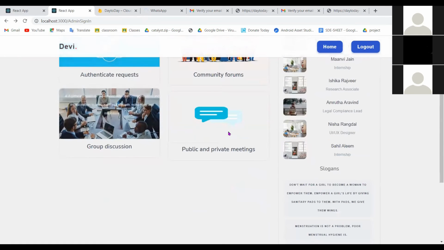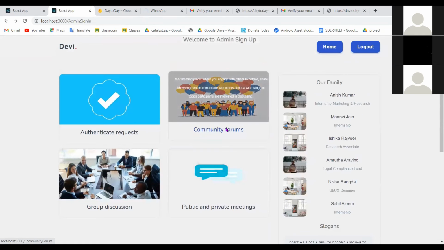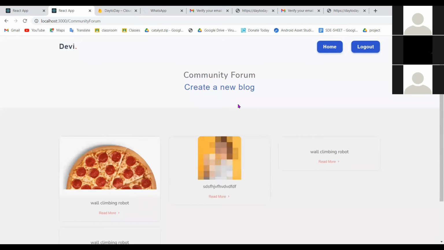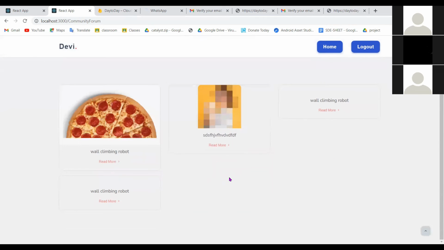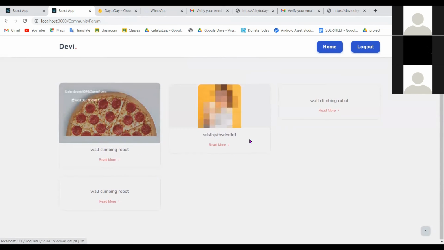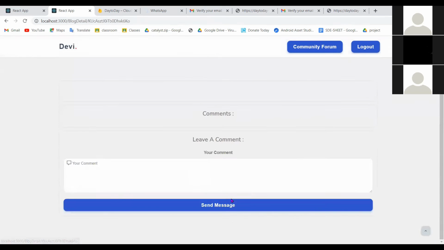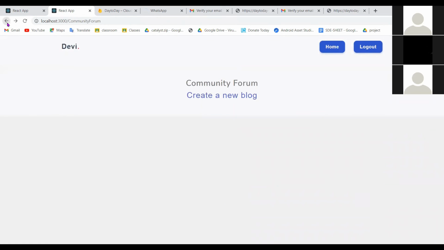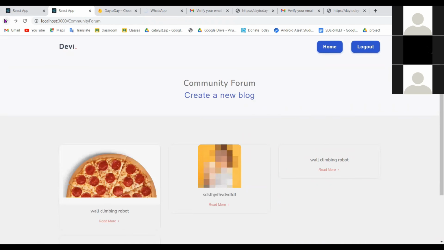As we go further with the community forums, this is particularly for creating blogs and upcoming meetings, so that every user as well as the admin comes to know about the upcoming meetings as well as upcoming events and everything. And as you can see over here, we can also comment on the blogs, as well as create blogs.